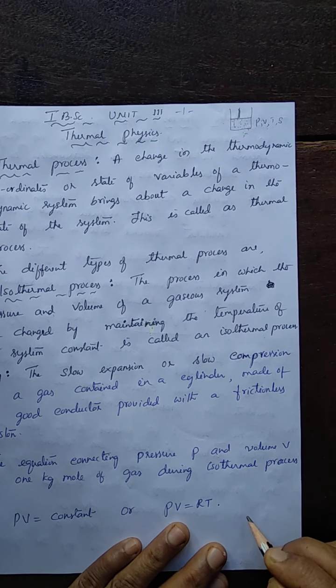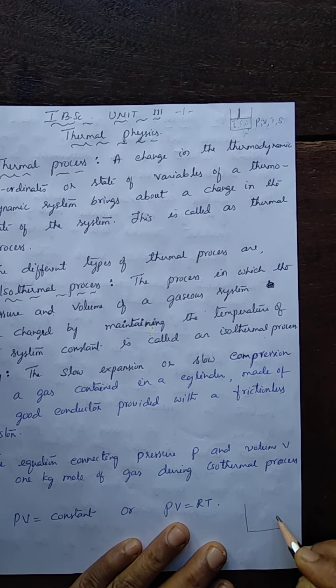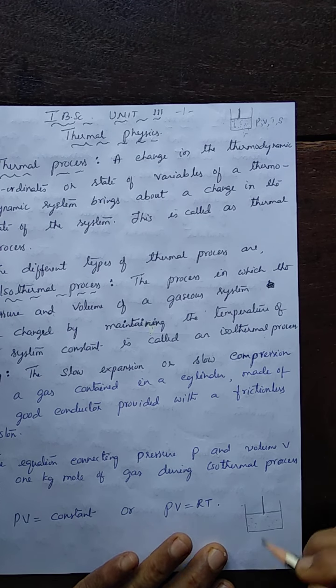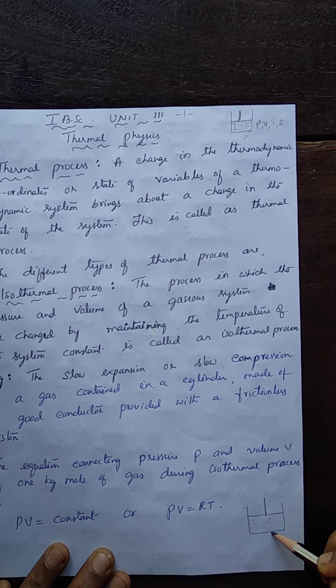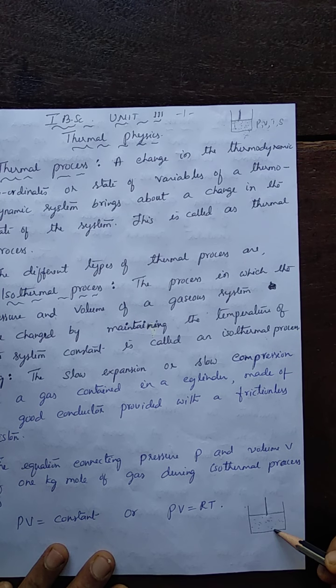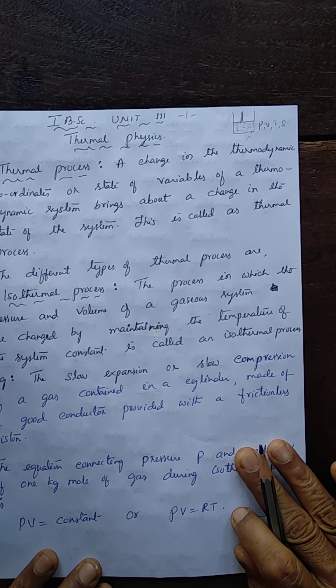See here, I redraw the diagram again. We have a cylinder filled with gas, and the cylinder is fitted with the piston. This is the piston. You know the piston. See, we can move this piston up and down. When the piston is moved down, we say that the gas is compressed. When the piston is moved up, the gas is expanded. Expansion of the gas or compression of the gas is the process taking place there.